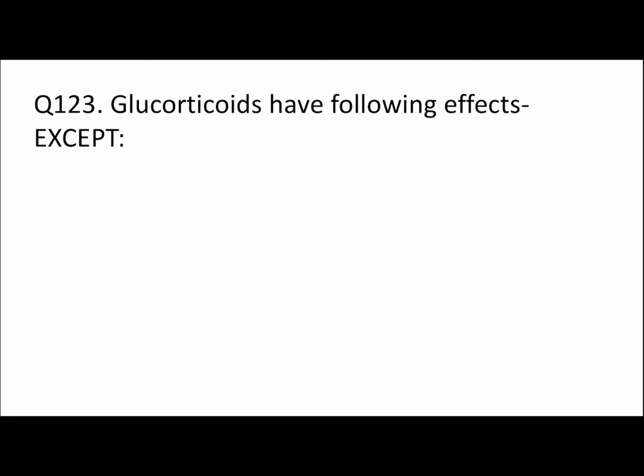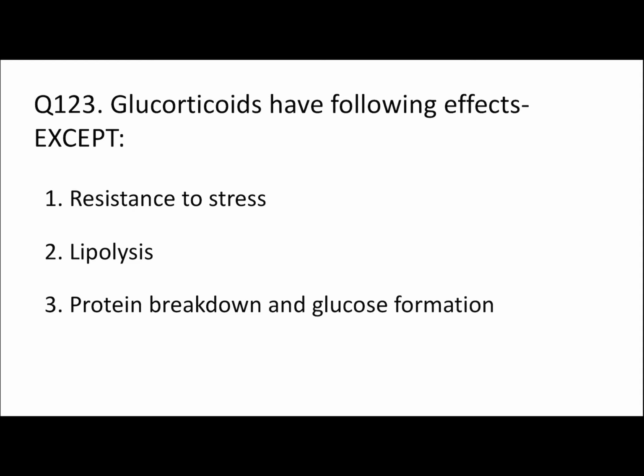123. Glucocorticoids have following effects except resistance to stress, lipolysis, protein breakdown and glucose formation, or stimulation of immune responses. Here glucocorticoids will cause these first three of the following. Resistance to stress, it will cause lipolysis, and it can also cause protein breakdown and glucose formation, but it will not stimulate the immune system.